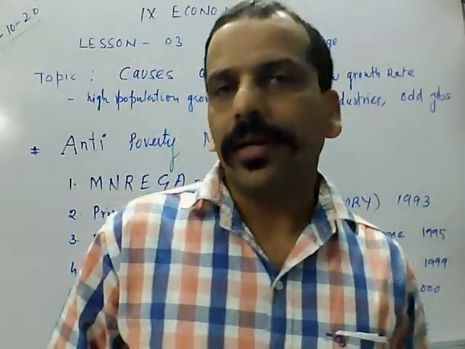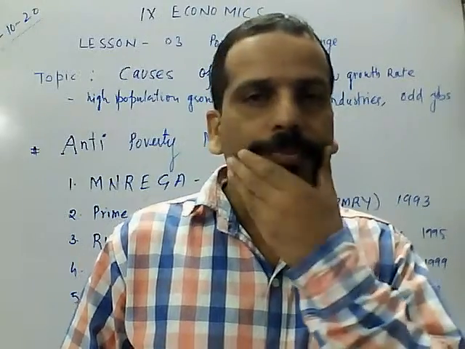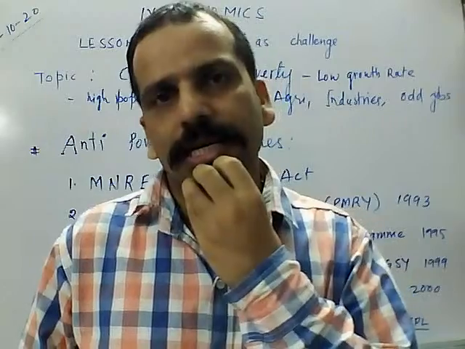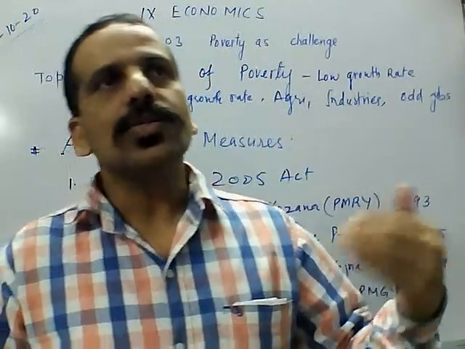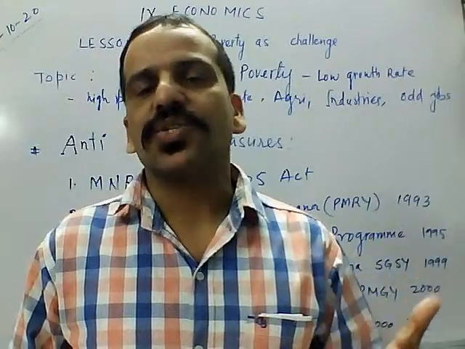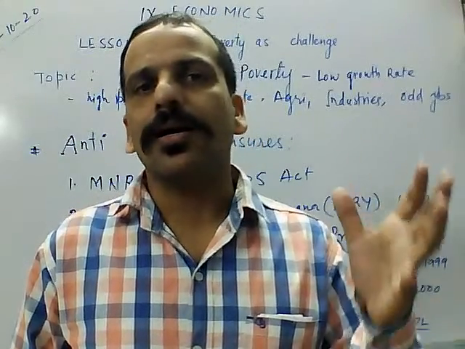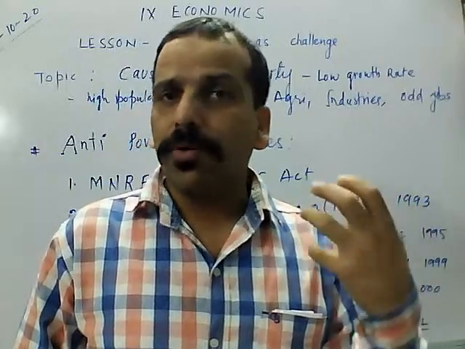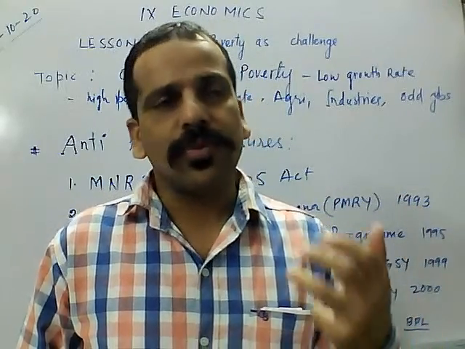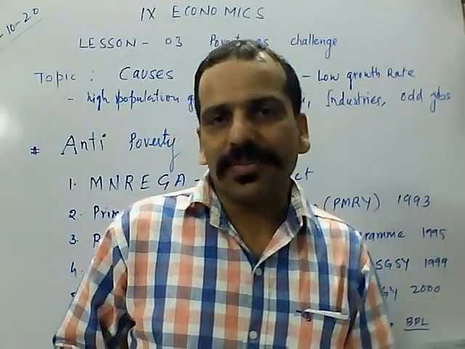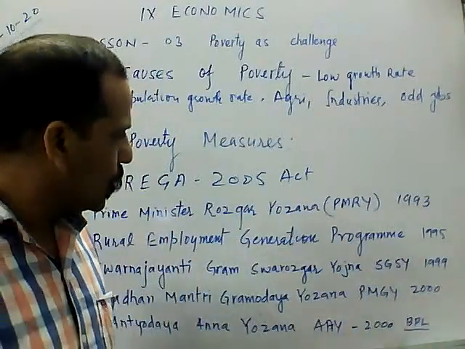So I told you in a meeting that the literacy rate is not 100%. It is just 70%, meaning around 30% of the population is illiterate. Due to this, they are not able to grasp the opportunities, or sometimes they don't have proper sources of information that the government has started this and that program or policy in their favor.